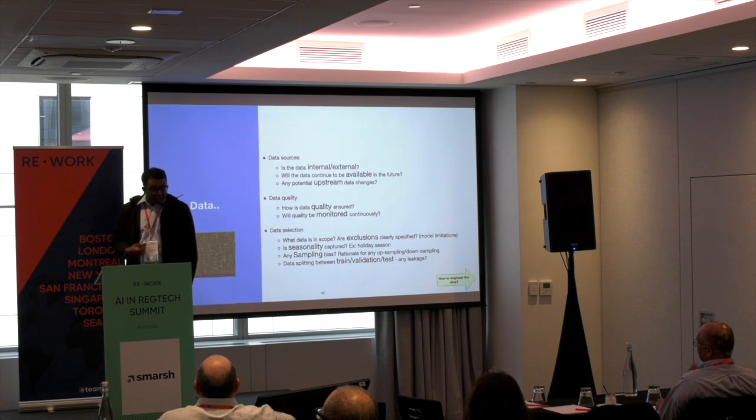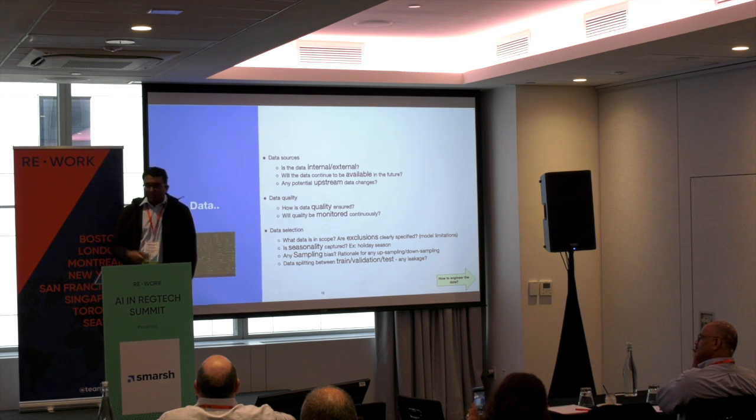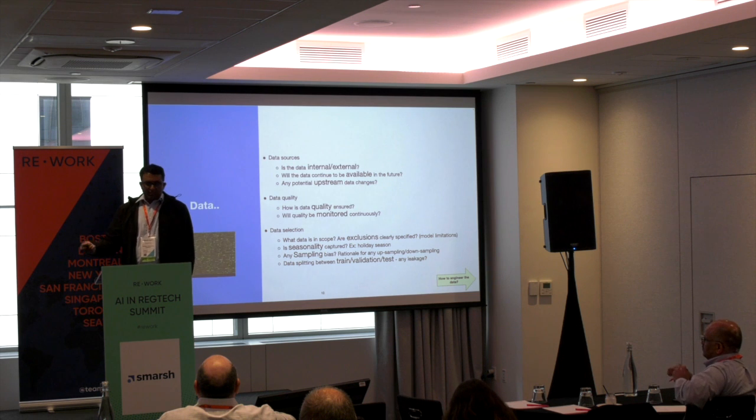And finally, we need to make sure that, if there is any seasonality, we address it. For example, if it's a spending model, we need to make sure that it sees the holiday season, else it's not going to be robust for all periods of the year. And lastly, we need to make sure that whatever data we have, we have appropriate sampling so that we can split it across train, valid, and test, so we can actually start building the model.